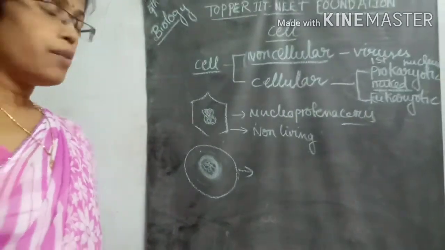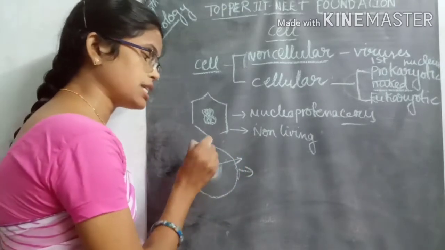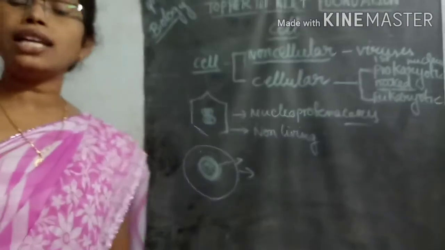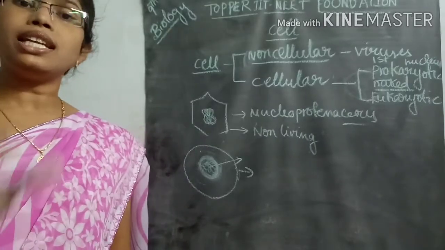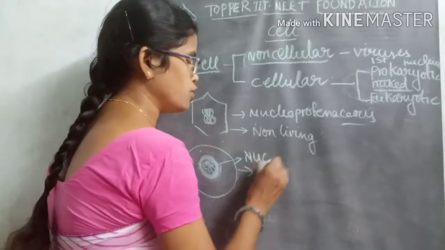But the DNA or the genetic material present in this prokaryotic cell is located in a particular place. That place is called the nucleoid.